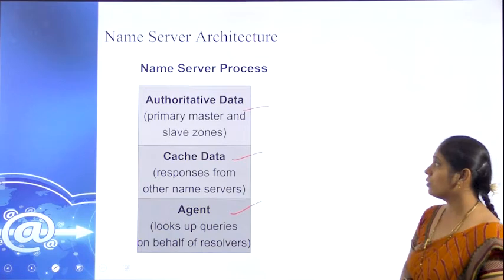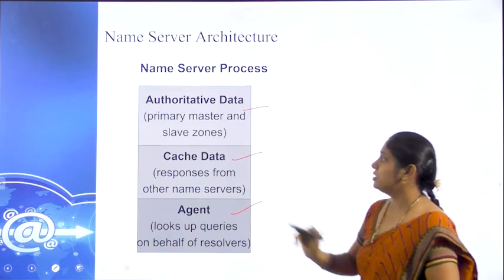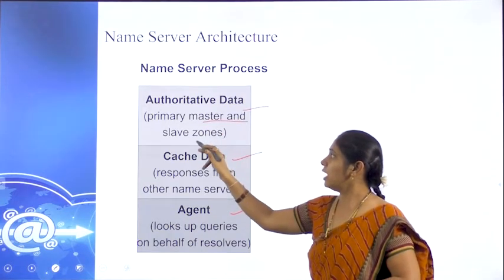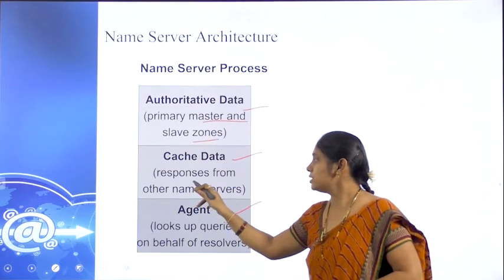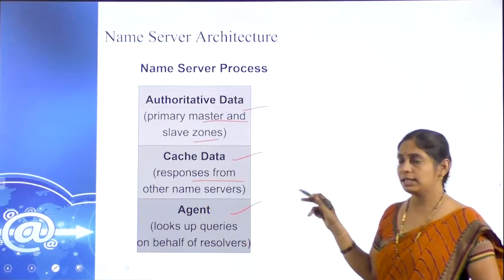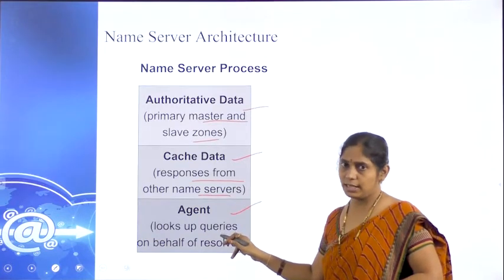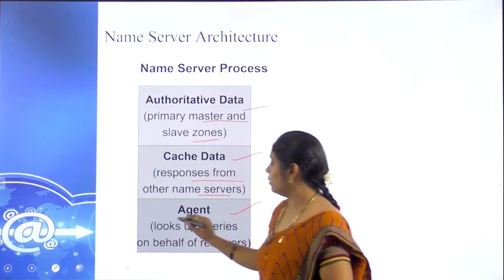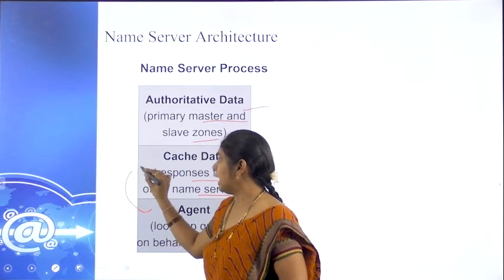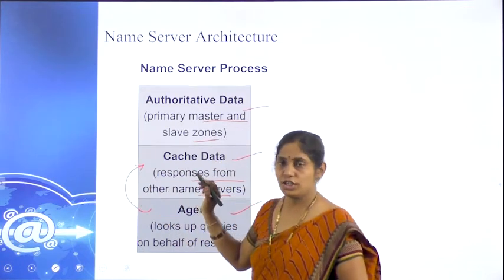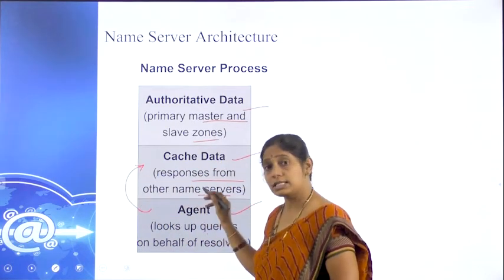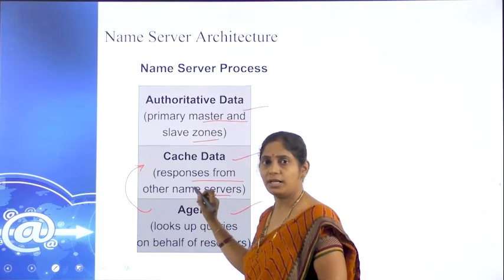This is the process of what we have here. This is the master and the zone slaves, and this is the responses, getting the response from the respective name servers, and this is the agent. So the agent will give a query, that query will be given to the cache, and in this cache it searches whether the query is available here or not.